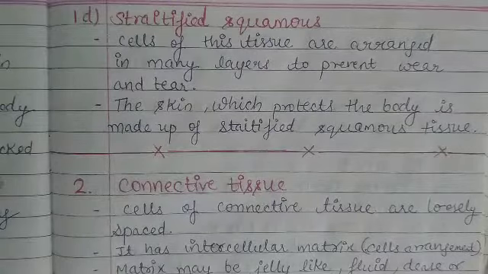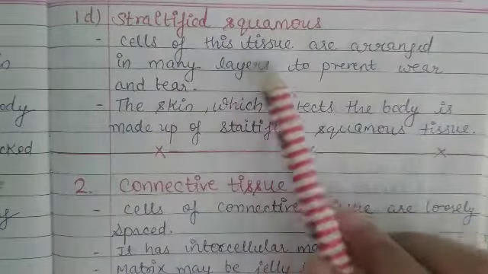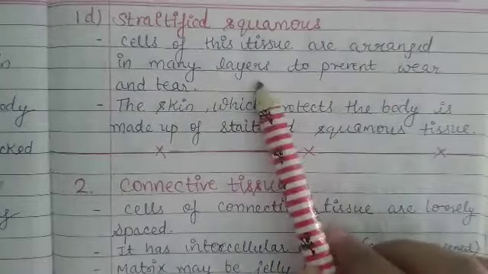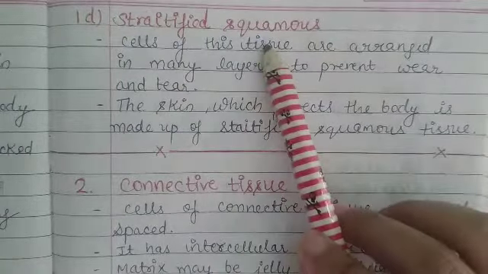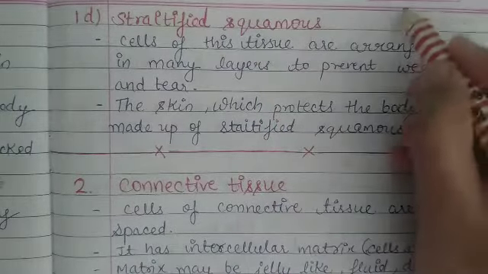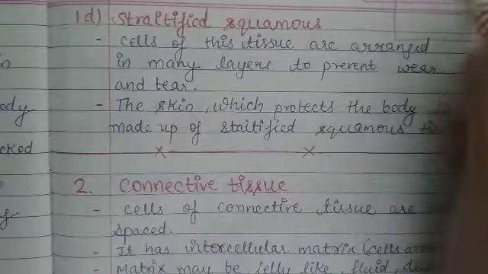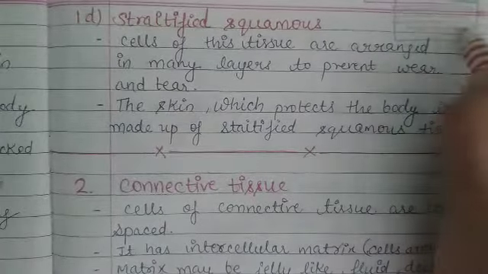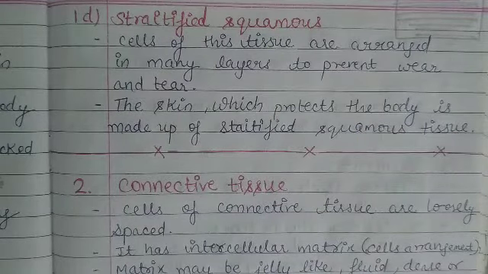Now this is the last kind of epithelial tissue, stratified squamous. Cells of this tissue are arranged in many layers to prevent wear and tear. Stratified squamous has the largest width, means we can simply say these are layers of cells and this is the shape of stratified squamous epithelial.